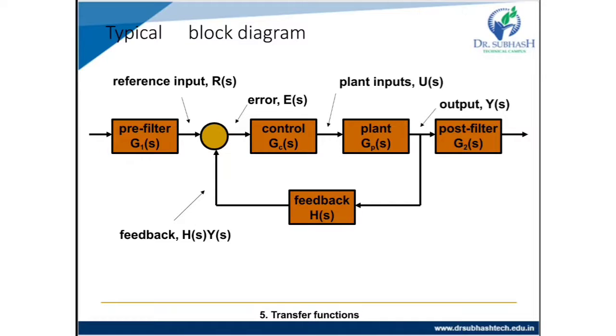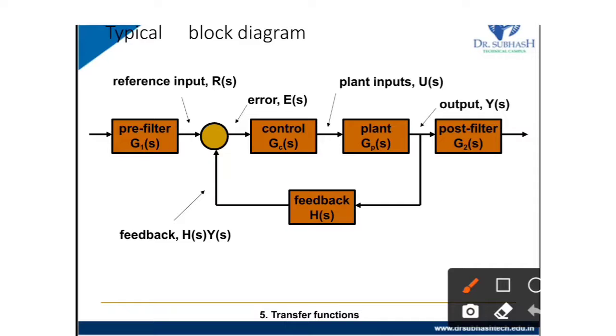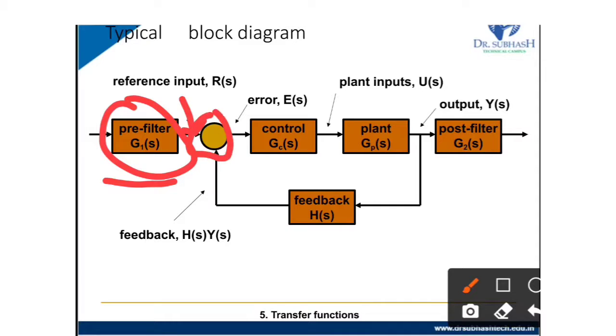This is a typical block diagram. In this, this is a pre-filter G1 of S, and R of S is the input. This is called a summation point, or feedback point.